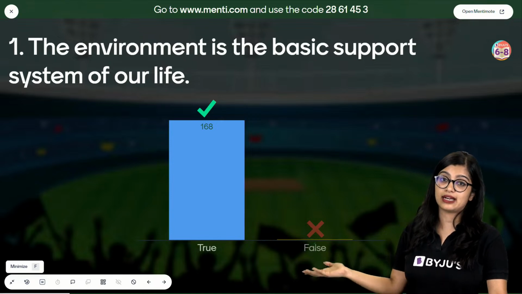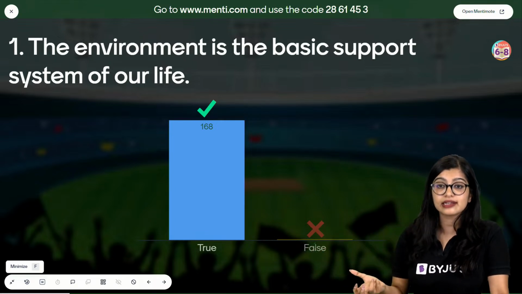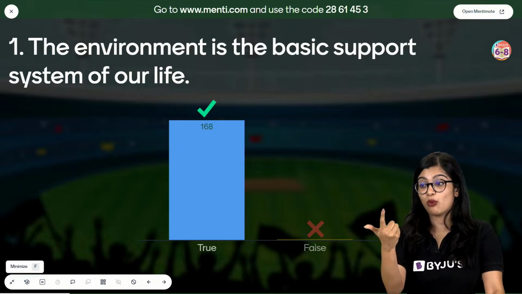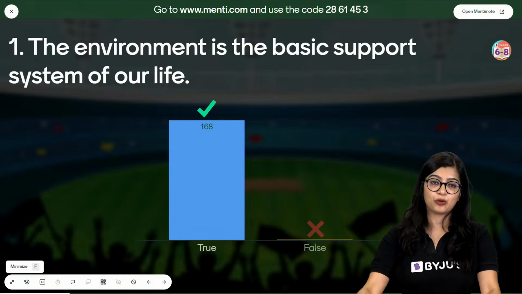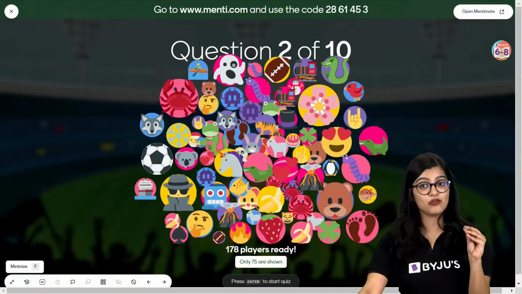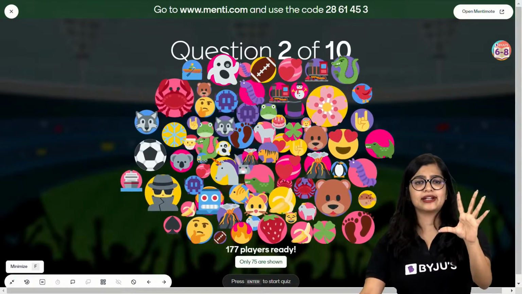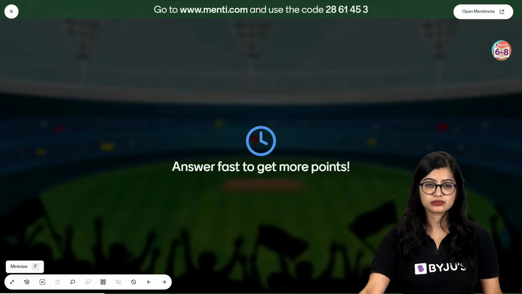We know that the correct answer of this particular statement is true, because in the environment we have all the natural components. We have air, we have water, we have land, and we know we're dependent on it. So it is the basic support system. Super simple and easy. So shall we move on to question number 2? Before 8 o'clock we will finish this, don't worry. Okay. Moving on to question number 2.